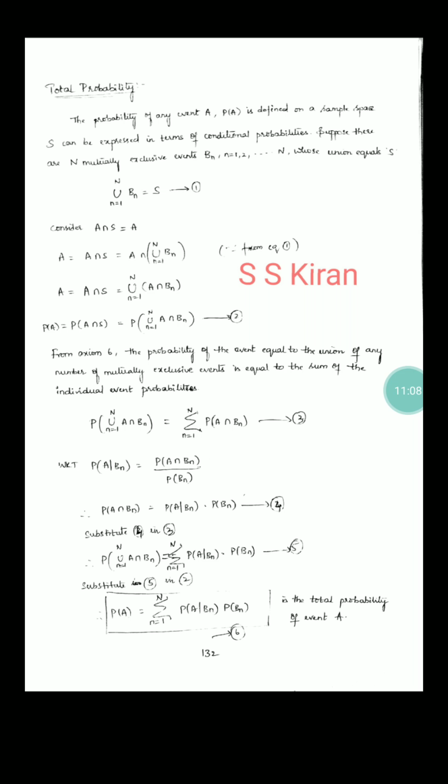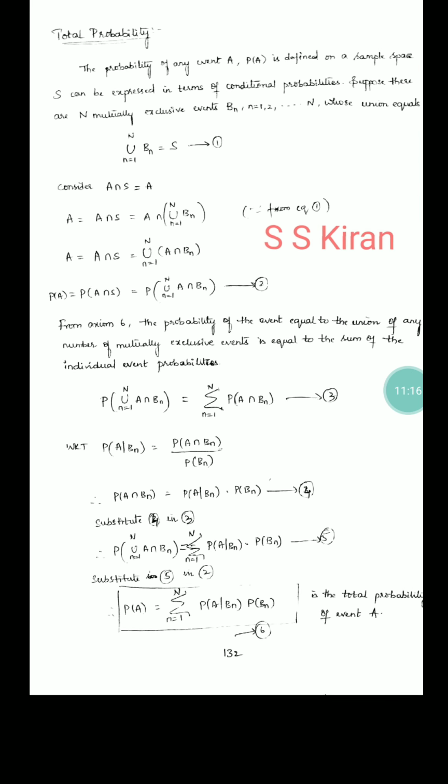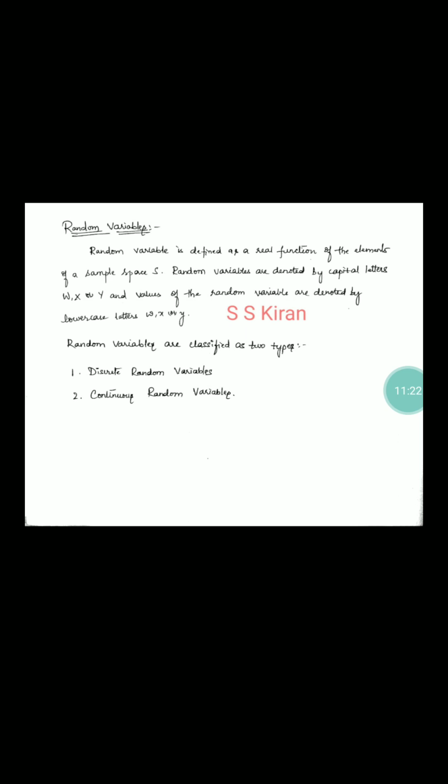Probability of the union of Bn, n equal to 1 to n, and A intersection Bn is equal to sigma n equal to 1 to n probability of A intersection Bn. This is also one more formula for total probability. Just remember these formulas, that's enough. Okay, now it's a very important topic, our core syllabus.